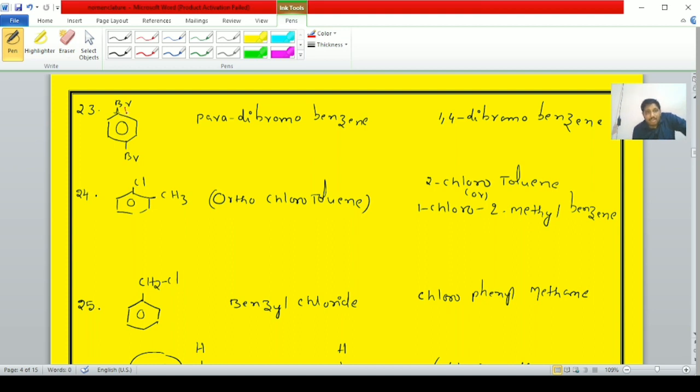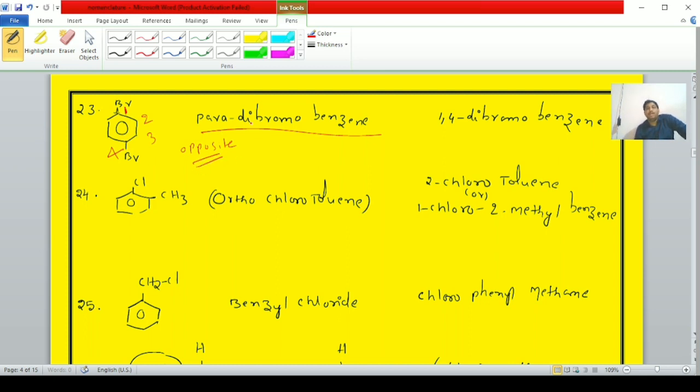Benzene ring at first position, second position, third position and fourth position. Here, students, the common name is para-dibromobenzene. The opposite positions are called para positions. Here 1 and 4 are opposite to each other, hence those positions are called para positions.